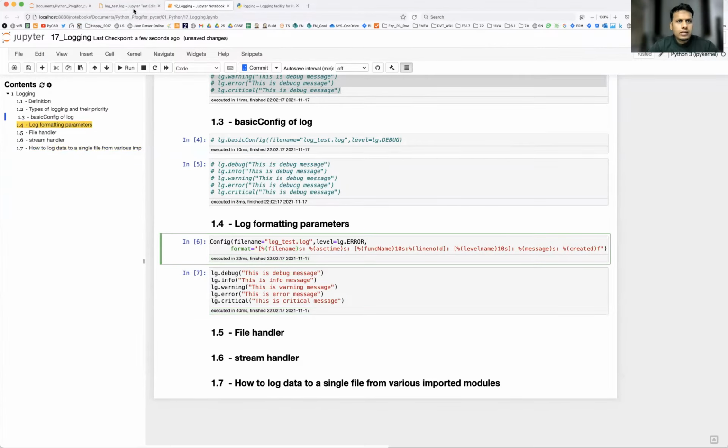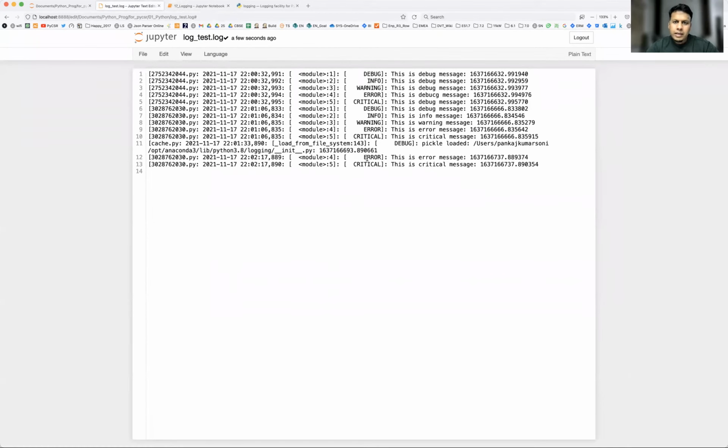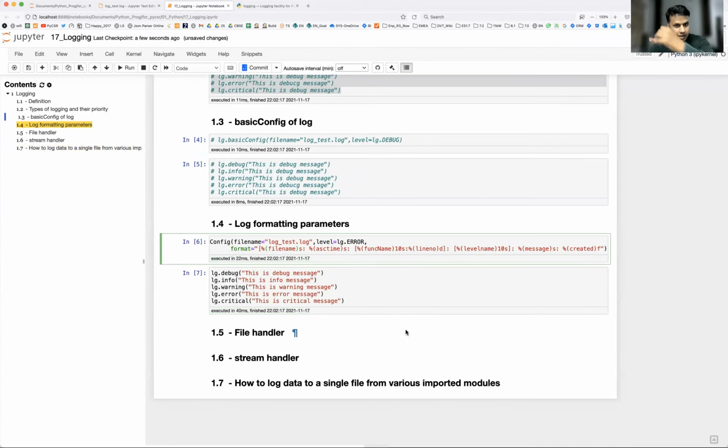Okay, now it got over. Let's see if the file is proper or not. Yeah. So now it is taking only error and critical. Okay. So that's how you control the log level by using different names.